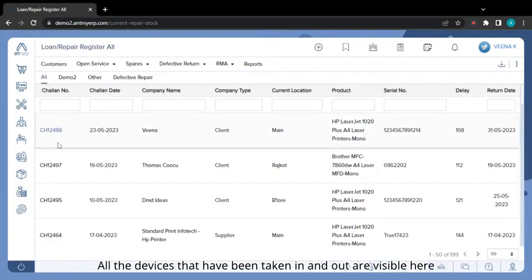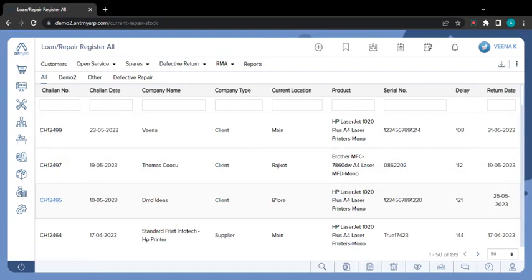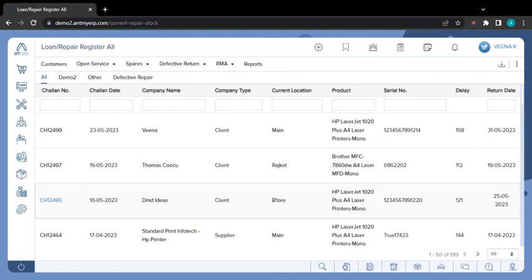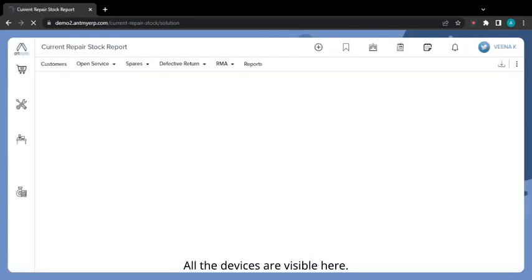All the devices that have been taken in and out are visible here. The terms in and out signify in for repair and out for standby, demo or repair. Click on Demo 2. The company's name will be displayed here. Click on it. All the devices are visible here.